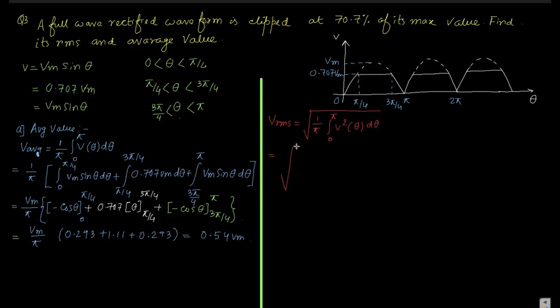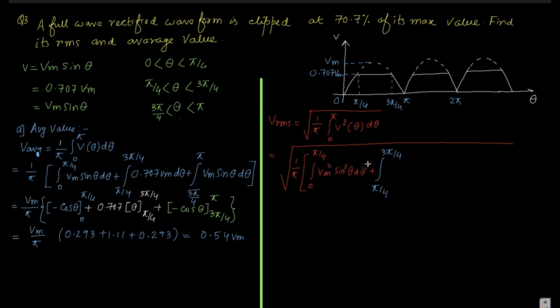If we split the equation, 1 by pi is common, and in brackets we take 0 to pi by 4, Vm square sin square theta d theta, plus the integration from pi by 4 to 3 pi by 4.